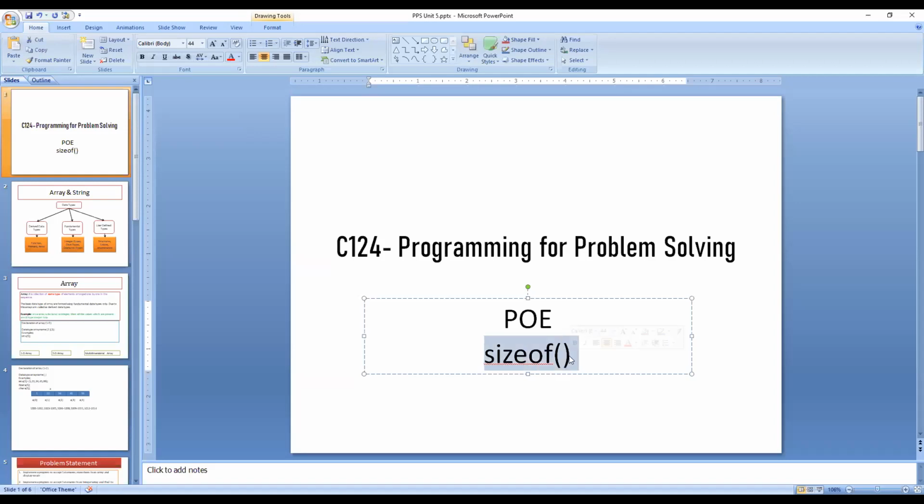If you forget, look at the screen. This is the sizeof function. So what is the use of this sizeof function? To find the memory space allocated for each data type in C program.